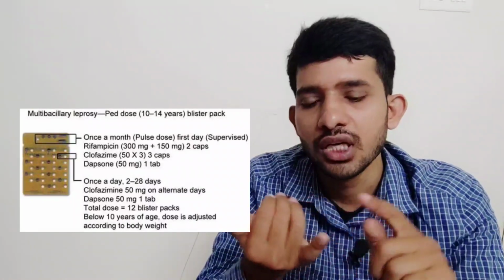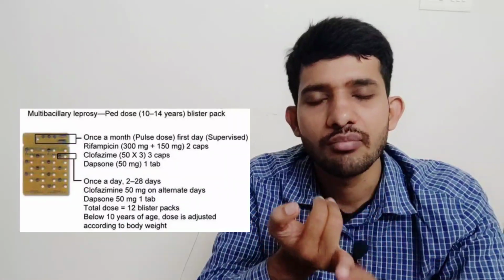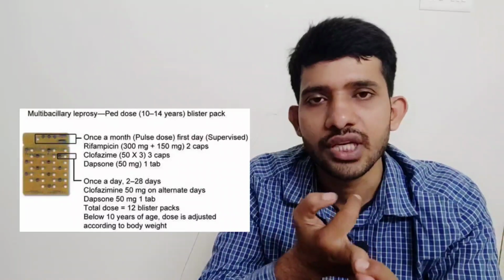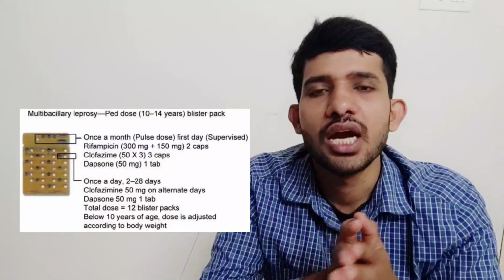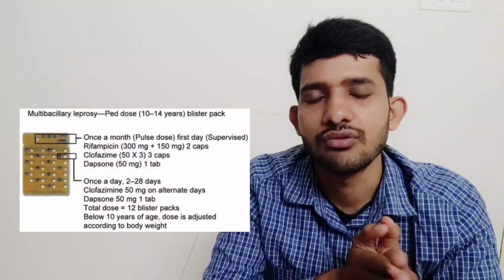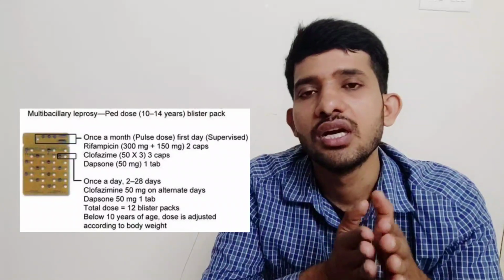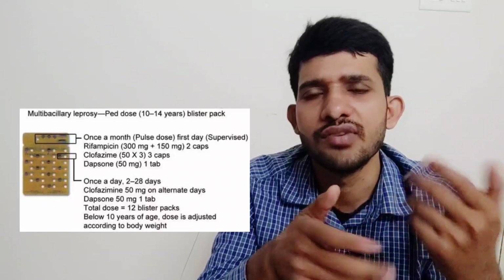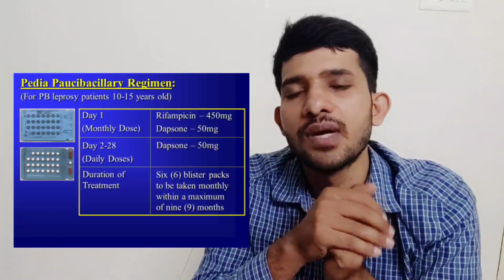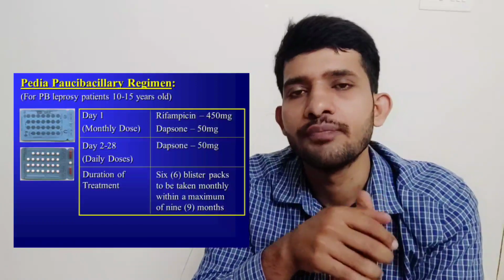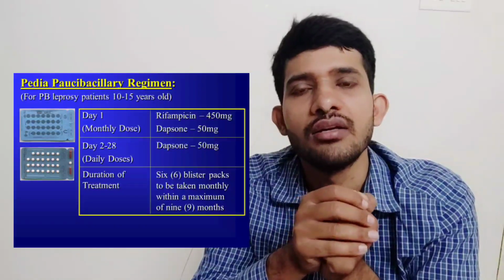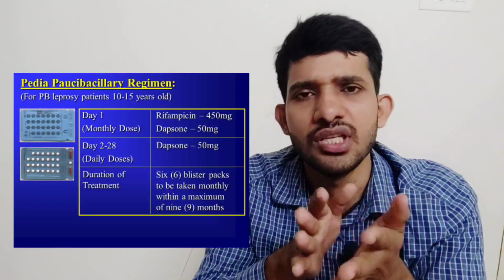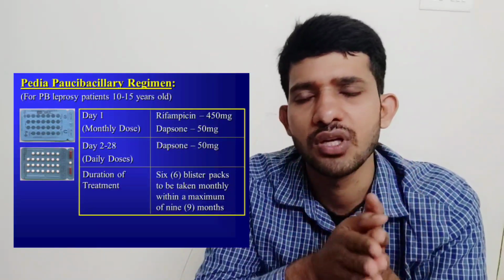leprosy in children, clofazimine, rifampicin and dapsone are taken on the first day, and from the second day to the 28th day, dapsone 50 mg and clofazimine 50 mg. Okay, so this should be continued for 1 year, and this is very similar to multibacillary leprosy in adults. Now the treatment option in paucibacillary leprosy in children. So rifampicin, there are 2 capsules, 300 mg plus 150 mg, and clofazimine is not seen in paucibacillary leprosy, in adults as well as in small children.